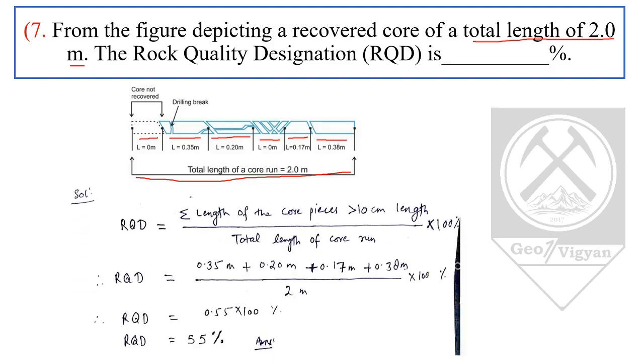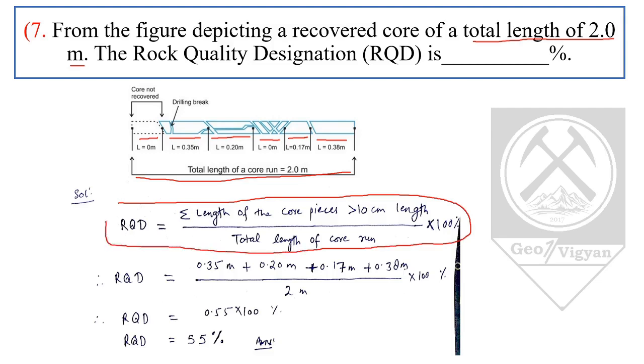So the formula for RQD is given by the summation of the length of core pieces which are greater than 10 centimeter in length, divided by the total length of the core run, times 100. It says that piece length should be greater than 10 centimeter. So in this case we will not take this portion because it is less than 10 centimeter, and also this portion because it is also less than 10 centimeter.